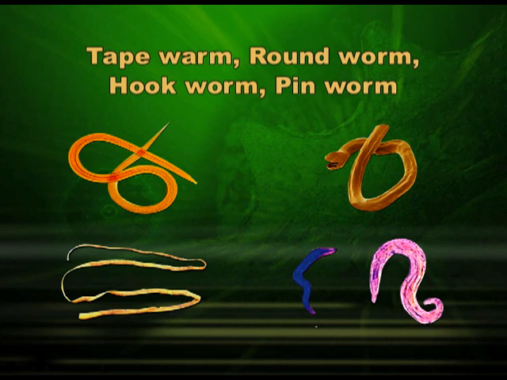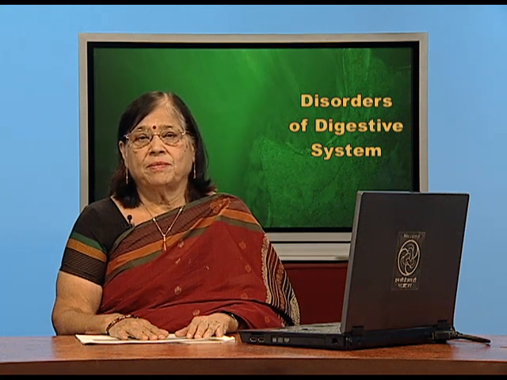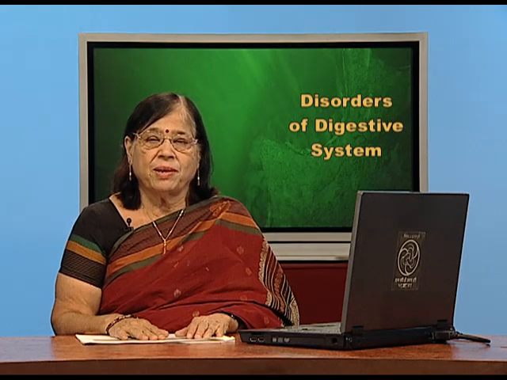Coming to roundworm, as the name indicates, they are roundish, not flat like tapeworm, and they are also very long. The scientific name is Ascaris lumbricoides, and the male is smaller than the female in size. It also gives various symptoms when it is in the alimentary canal. In the case of tapeworm, you may have one big tapeworm in the body, but in the case of roundworms, you will have hundreds of them.